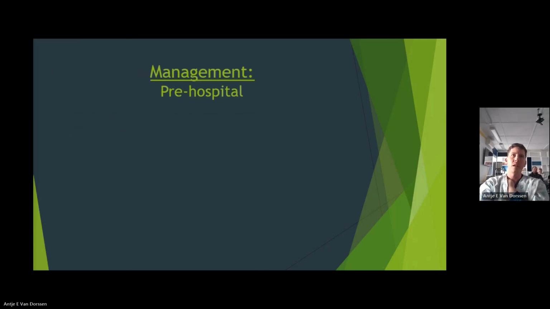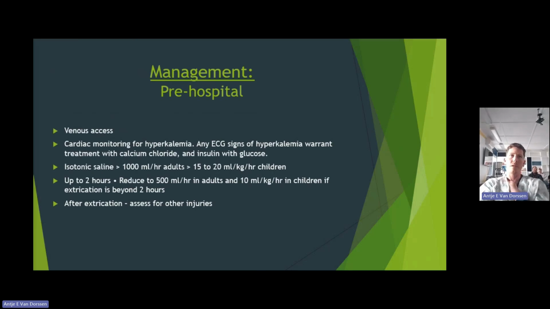Our management, we need to always think about pre-hospital management of the patient more. Early venous access and cardiac monitoring are very important here. Once you have venous access, they say give isotonic saline, 1 liter stat to the patient, and then 1.5 to 3 mLs per kilogram per hour. And if you cannot get the patient out within 2 hours, then you need to reduce your fluids and monitor for any ECG changes if you can.